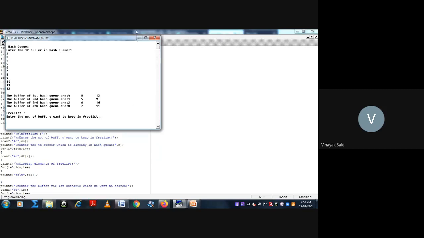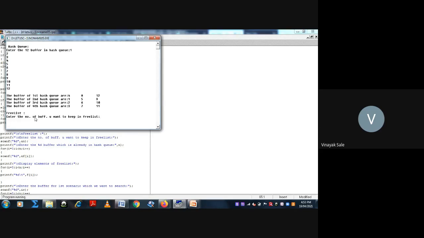See, here we have entered 12 buffers on the hash queue from 1 to 12. So for the first hash queue the elements are 4, 8 and 12. These three numbers give the remainder 0 if divided by 4. Then 1, 5, 9, these three buffers for the second hash queue. Then 2, 6, 10, these three buffers for the third hash queue. Then 3, 7, 11, these three buffers for the fourth hash queue.